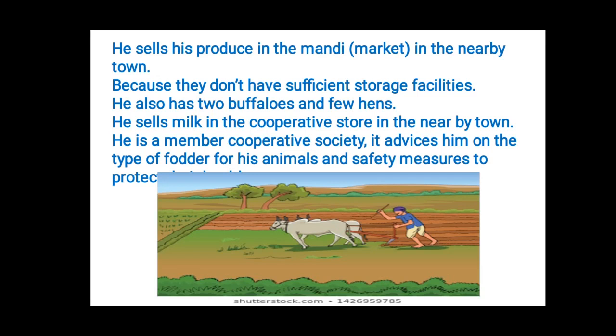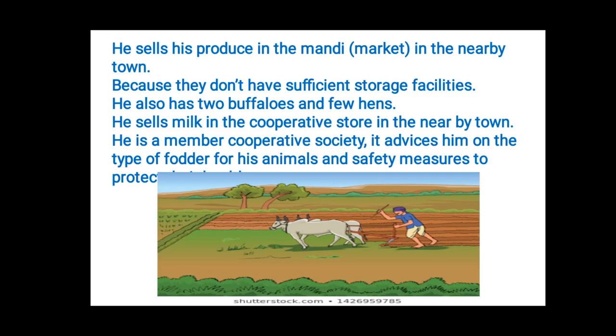So people, those who are living in this village, children, the farmers don't have storage facilities. It means there are no godowns or warehouses to store their production. So what they'll do, they are forced to sell their production in the market, though the market is not favorable for them also. They are forced to sell because there are no storage facilities. Understood, children? Because there are no storage facilities in their town, the farmers in that village are forced to sell their production in the market, though the market is not favorable also. It means they have to sell at a lower price also.